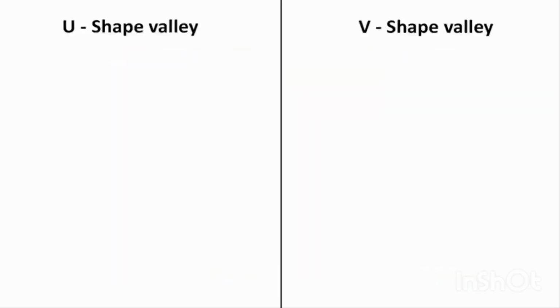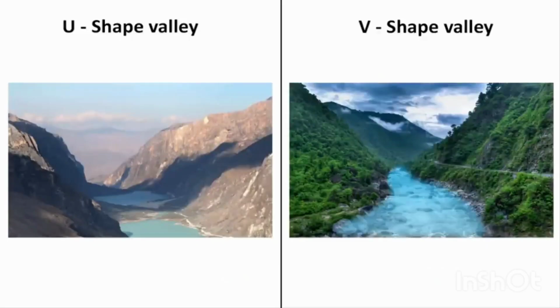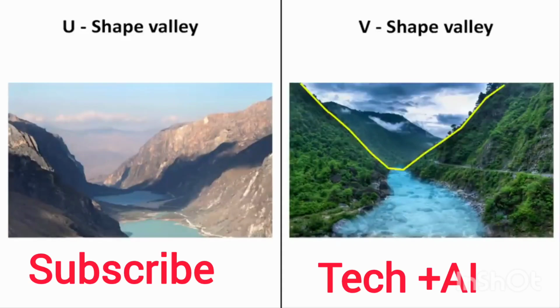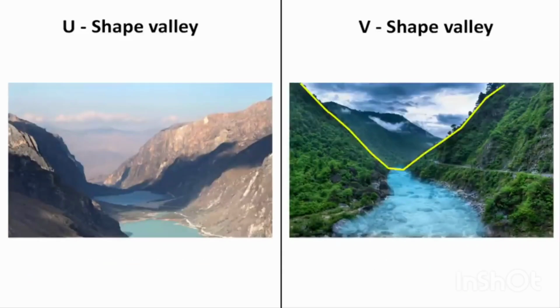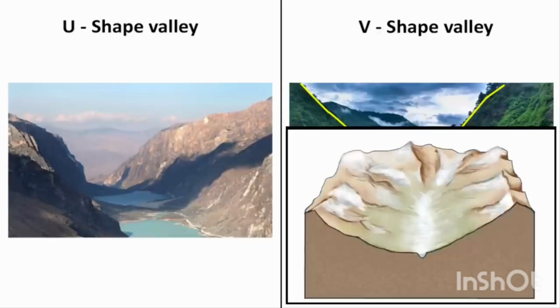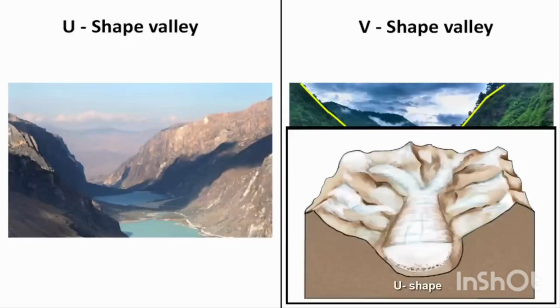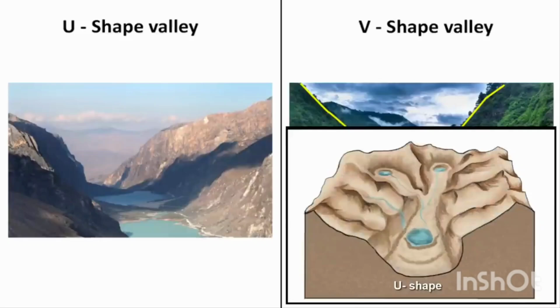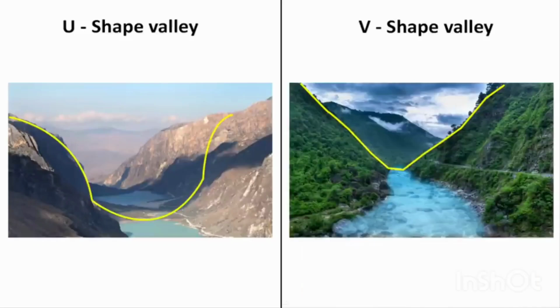Valleys are usually in the form of U and V shape. When rivers and streams carve hills and mountains for thousands of years, they form a valley, and they denote the shape of letter V. Even glaciers do the same work that rivers and streams do. As the glacier moves slowly, it grinds the valley floor and carves the landform in the form of letter U, because glaciers are massive, heavy, thick blocks of ice. When glaciers melt and begin to move, they grind the land surface in the shape of letter U.